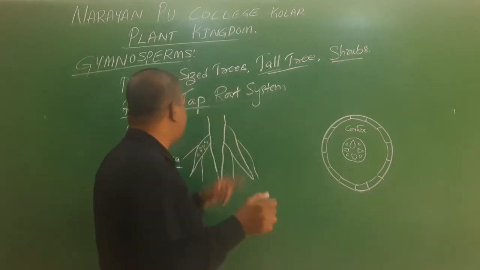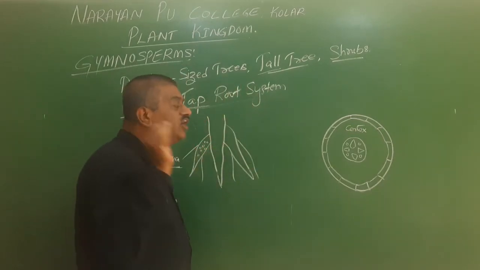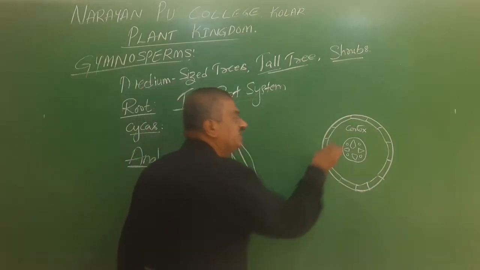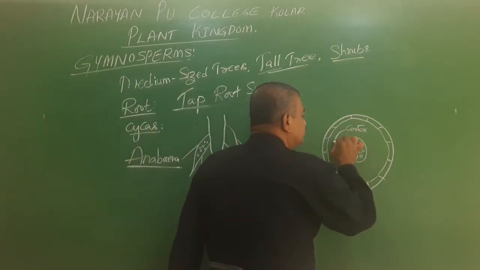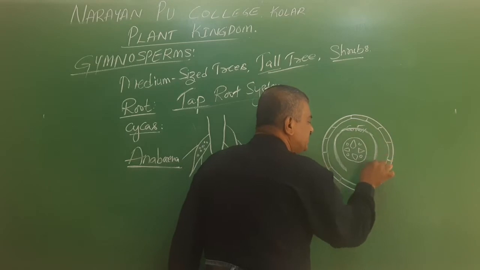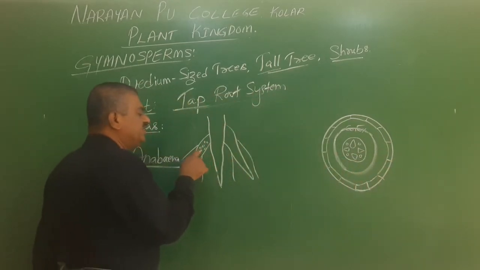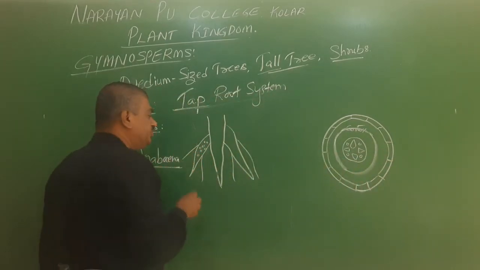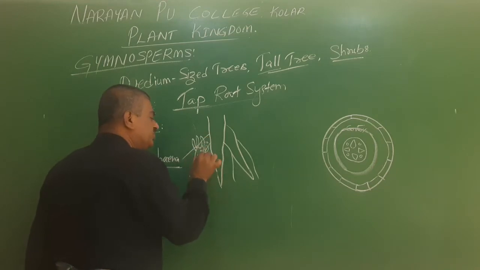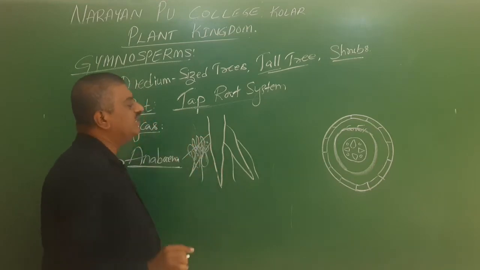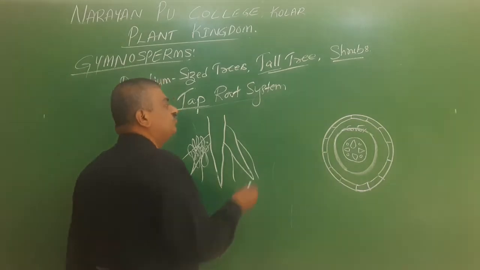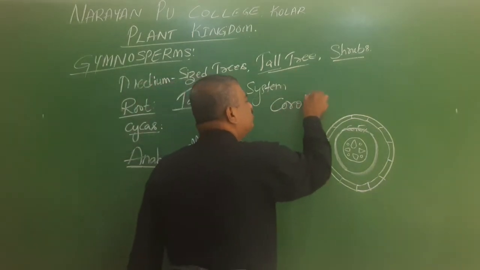Once the algae penetrates into the root and forms an algal layer in the cortex, the root is immediately converted into finger-like projections, and this type of root is called coralloid root.